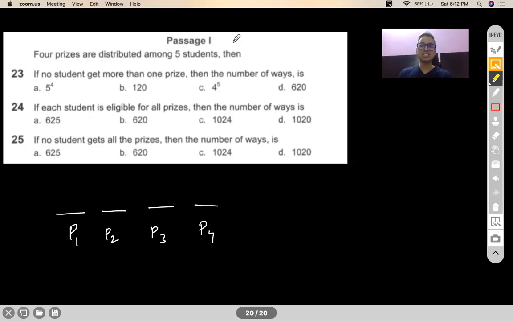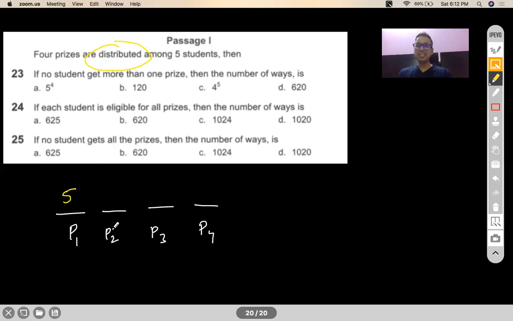No, because the question says you have to distribute. Distribute means give away. You cannot say that, okay, I choose not to give away prize 1. No, it cannot happen. You have to give away P1 to somebody. Correct? With somebody, any one of the 5. So this has 5 options.